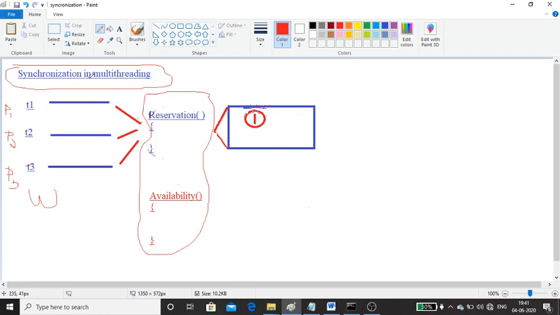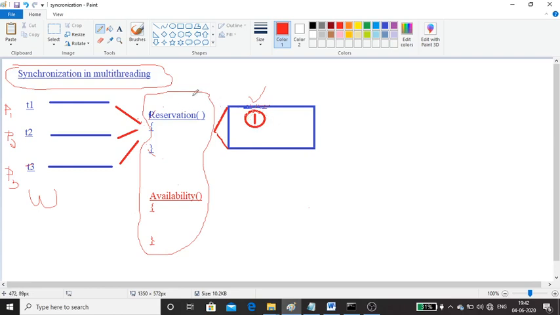Since it is multi-threading, all the threads can execute this particular function. Now, what will happen if all three persons execute the reservation function? Even though there is only one seat, all three will reserve this particular seat. Next day, when they want to travel, you can see the fighting between P1, P2, and P3, because we have only one seat, and that is reserved for all three persons. Actually, the problem is with the application we used to reserve this seat.